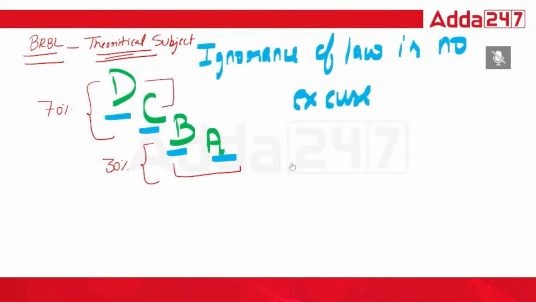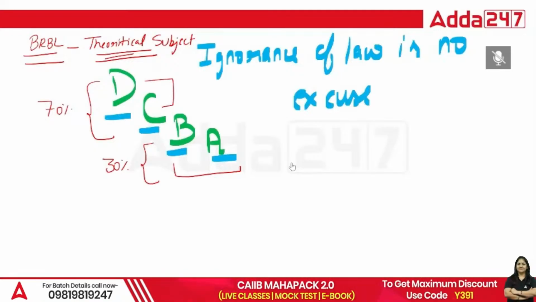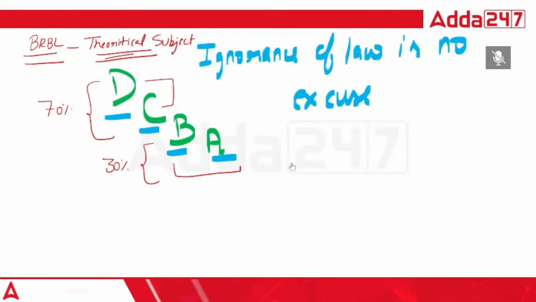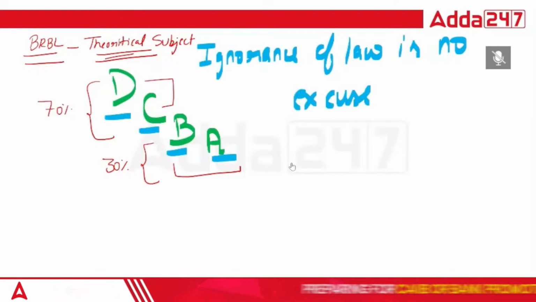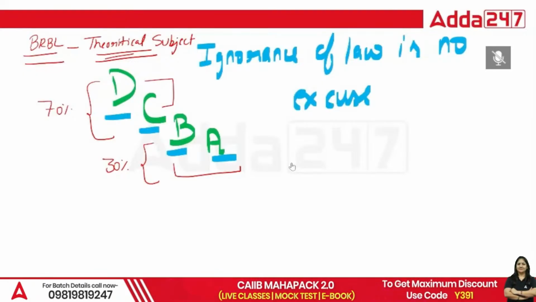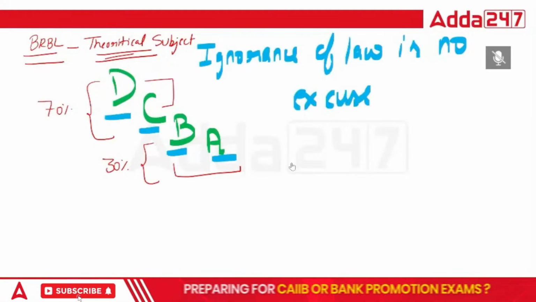Again, class, I will give you the weightage of 20%. Questions can be asked from module B, 20%. 20% means 15 to 20 questions will be asked from module B. So that's why this is important from the examination point of view also.